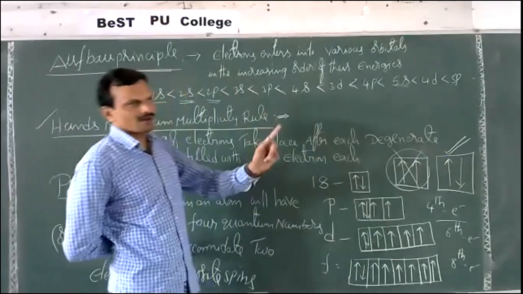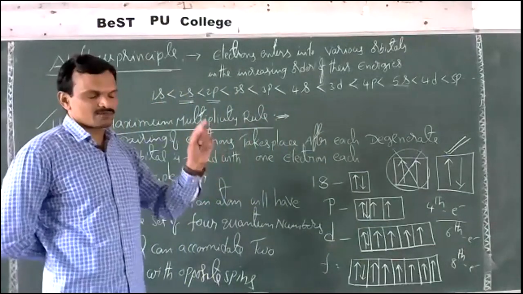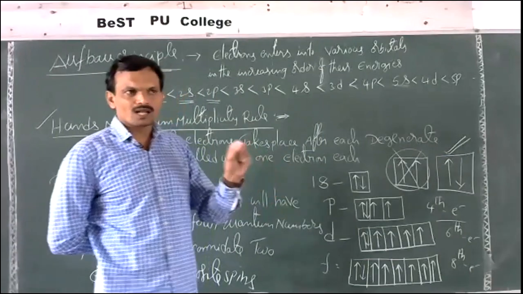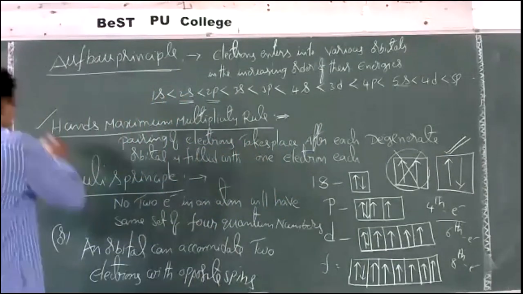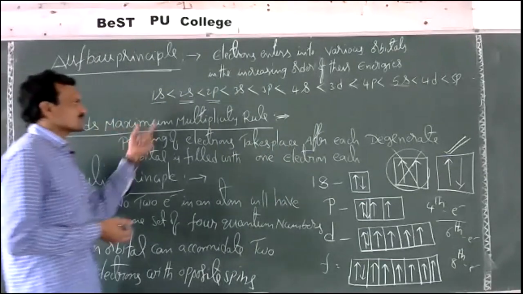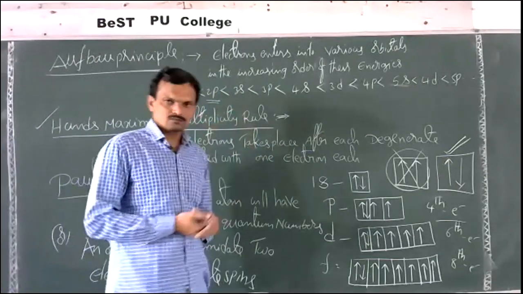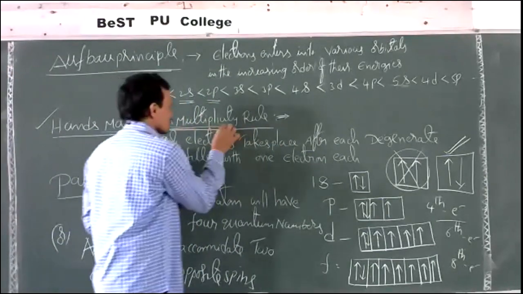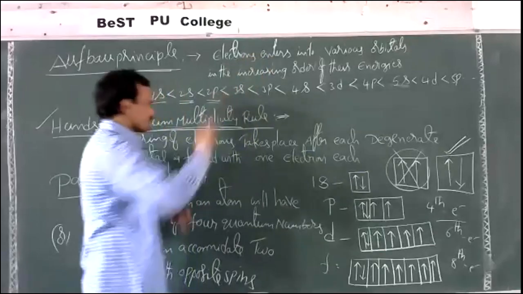So the pairing of electrons takes place after each degenerate orbital is filled with 1 electron each. That is nothing but Hund's rule, also called Hund's maximum multiplicity rule. So why is it called the maximum multiplicity rule? Later with one example I will explain.